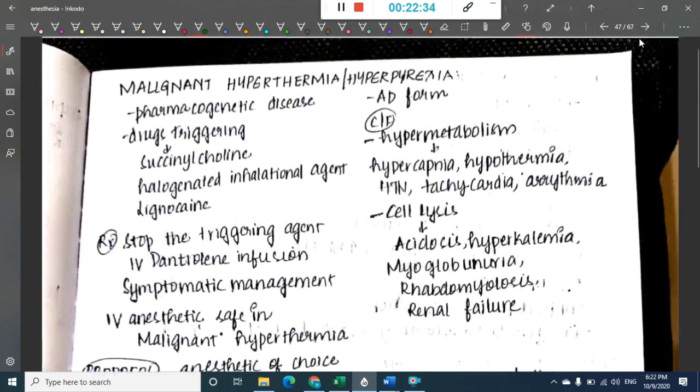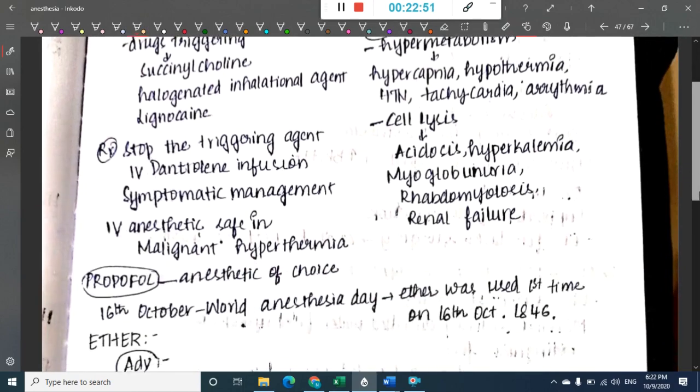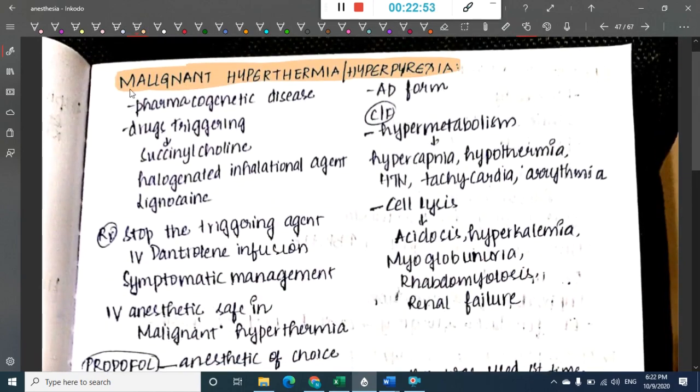Next, let us learn a few points about malignant hyperthermia. This malignant hyperthermia is a disorder which is a pharmacogenetic disease. Here the problem is in ryanodine receptors. There are some drugs which are triggering this malignant hyperthermia. This list of drugs is very important.